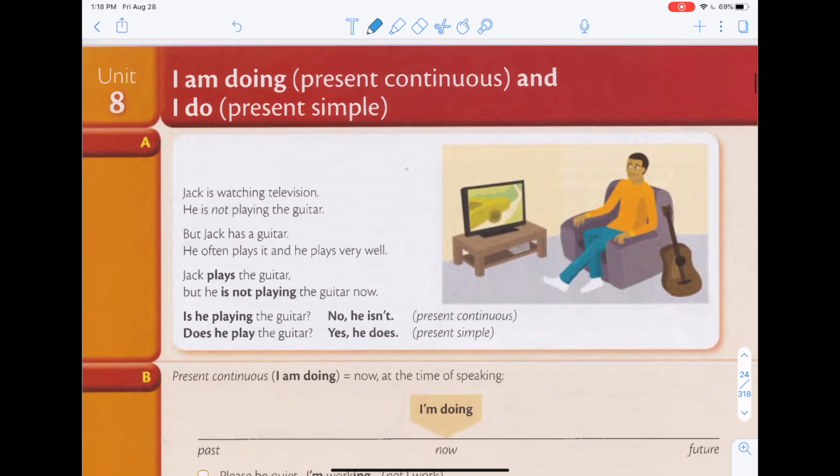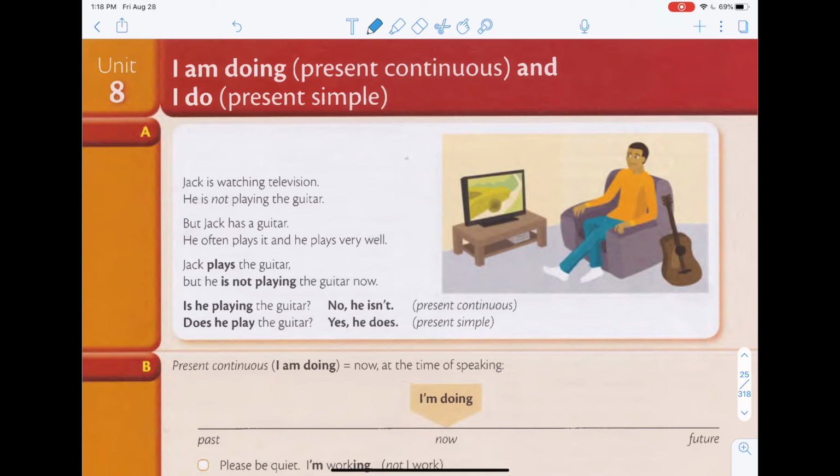Now, let's go on to Unit 8. When you first look at this unit, it might look a little confusing, because you might see so many words and get a bit confused or lost. But just remember that Unit 8 is just something you've learned before, which is present continuous, and present simple. You just learned it. So it's just two things that you've learned before. You put them together and you get Unit 8.